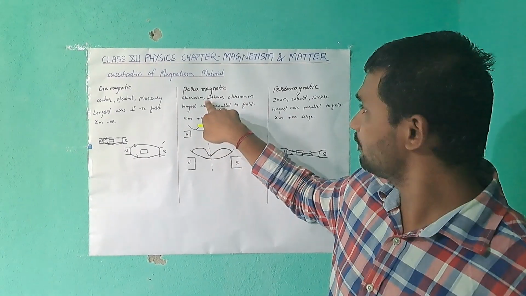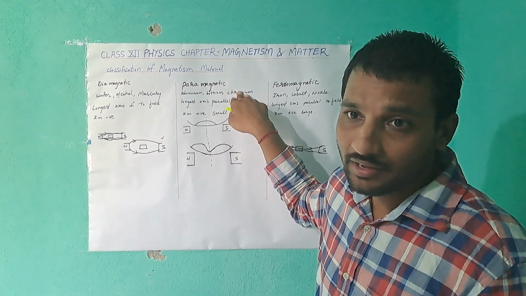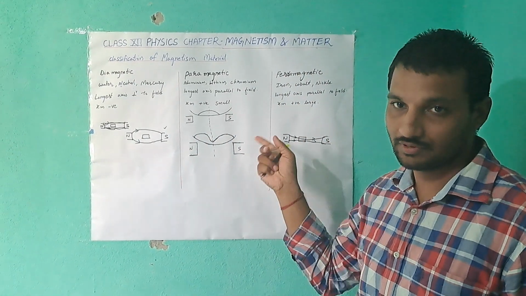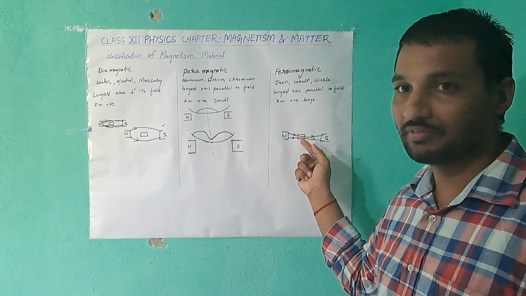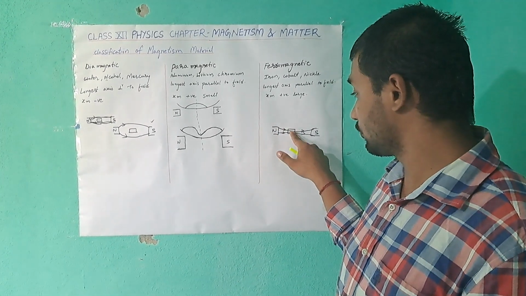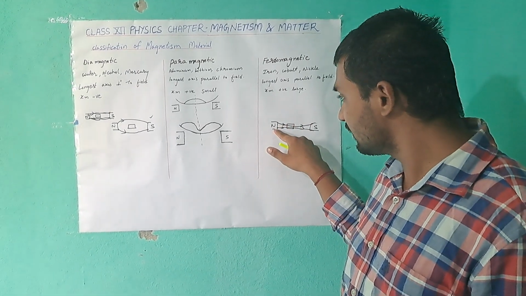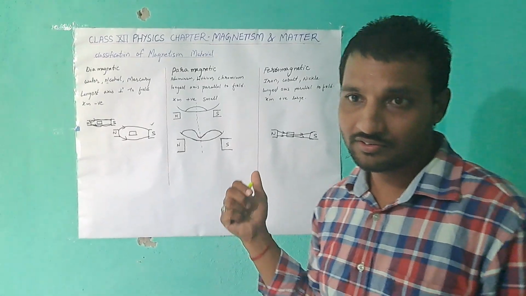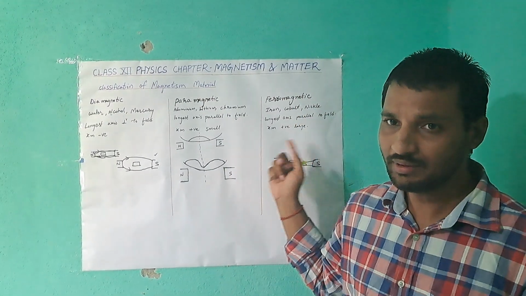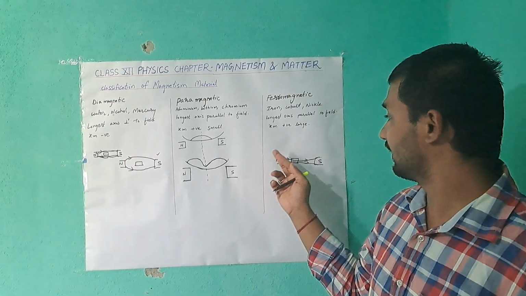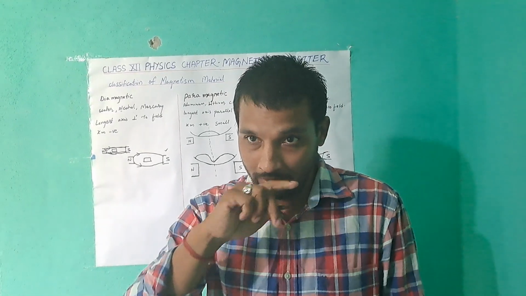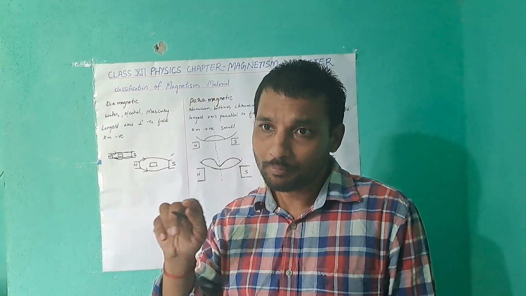First we have to discuss paramagnetic material. What is paramagnetic material? Those materials which are kept in a magnetic field. I just told you again: if these lines of forces are allowed to pass through this substance, it is called paramagnetic material. The diagram shows this clearly. This material allows the magnetic field to pass through it.